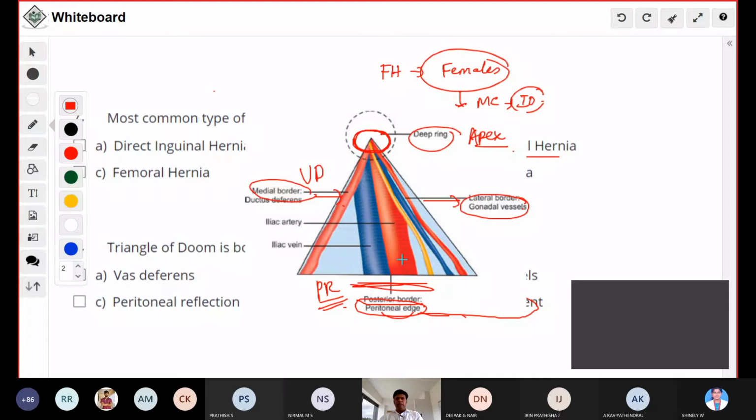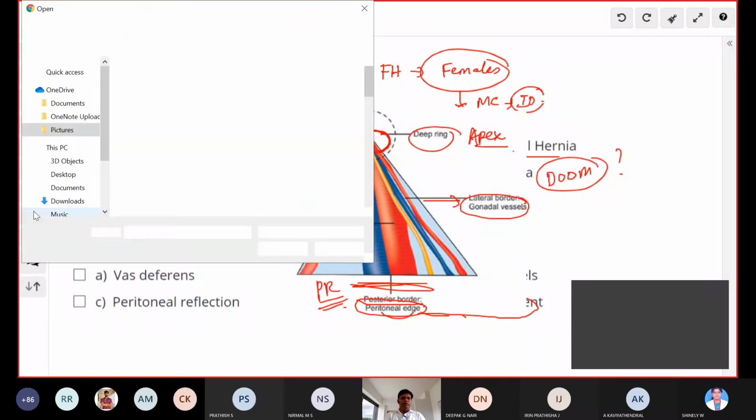The contents of this triangle are the external iliac artery and vein. Why is it called doom? Any injury, or if you fire a tacker in this location, there will be torrential hemorrhage and you will lose the patient. It is a life-threatening complication. That's why it's called the triangle of doom. Now we'll go to the next question.